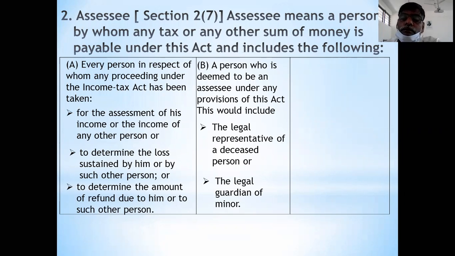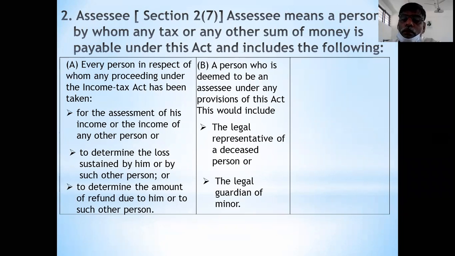Okay. Then suppose the minor is having the income. The guardian of that minor becomes the assessee. Minor is not considered as assessee because as per the Indian Contract Act, minor is incompetent to contract. Therefore, minor is not an assessee. The guardian of that minor is an assessee. Who is a minor? Minor is a person who is below the age of 18 years.